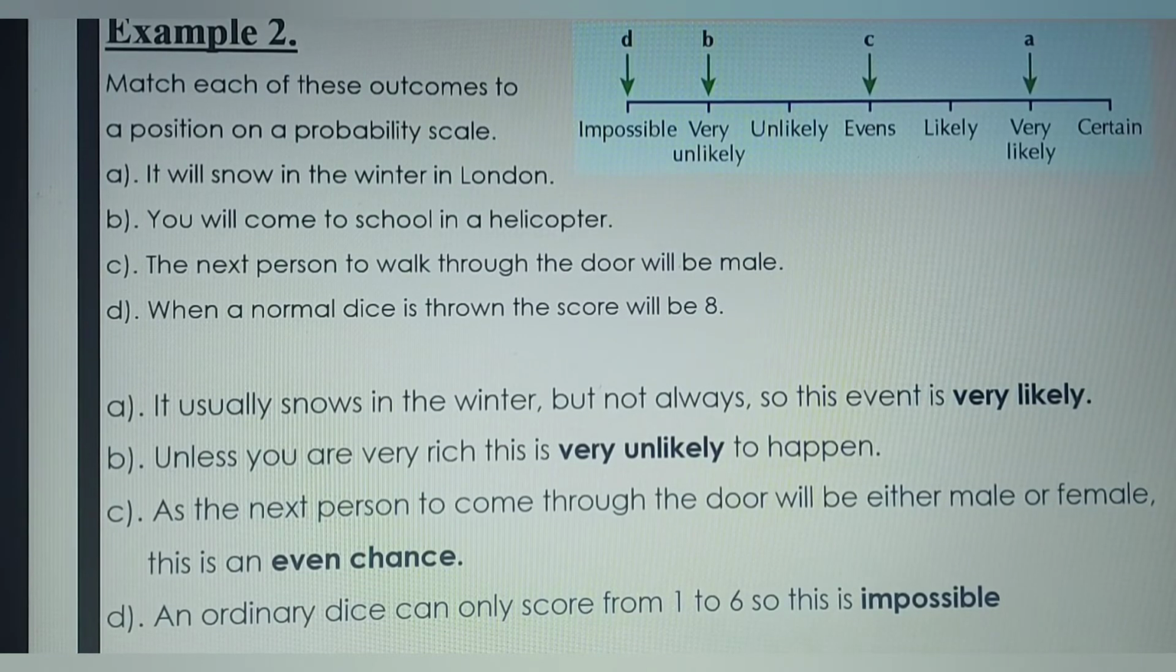So placing each of these statements on the probability scale, we have this. A will be on very likely, B will be on very unlikely on the probability scale, C will be on even chance, and D will be on impossible. So you have the probability scale shown just right above the question.